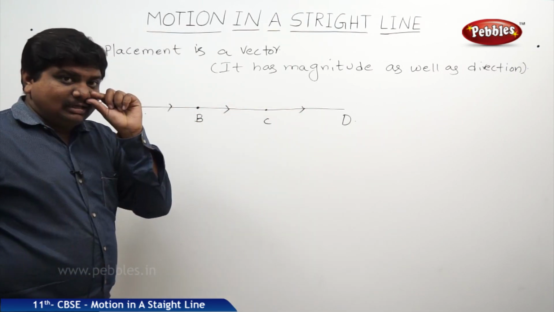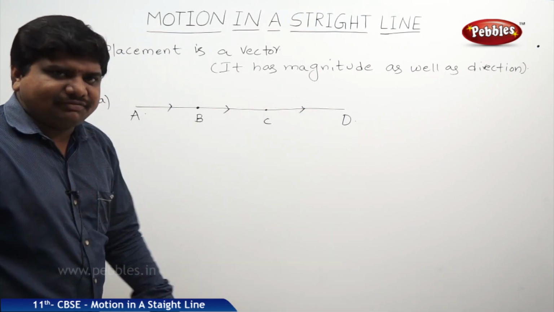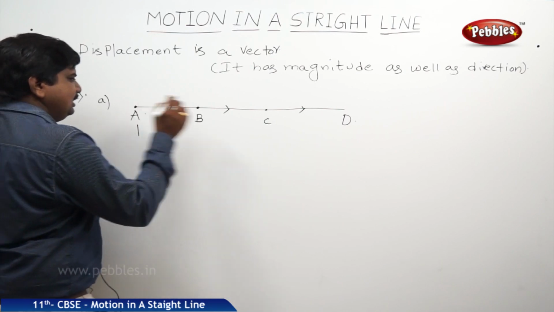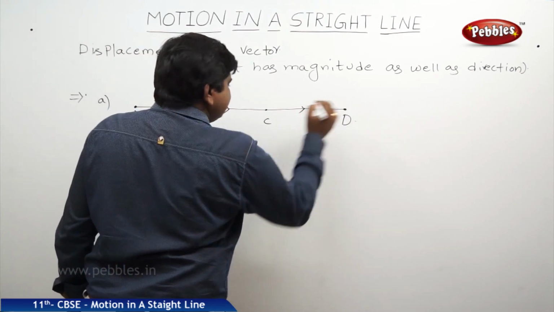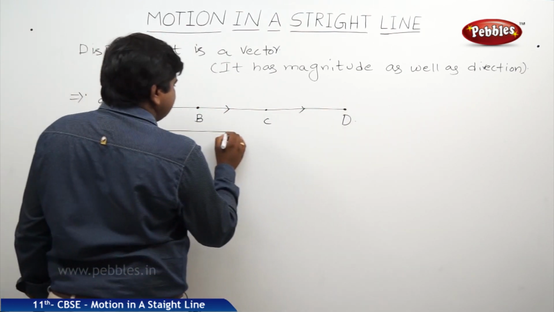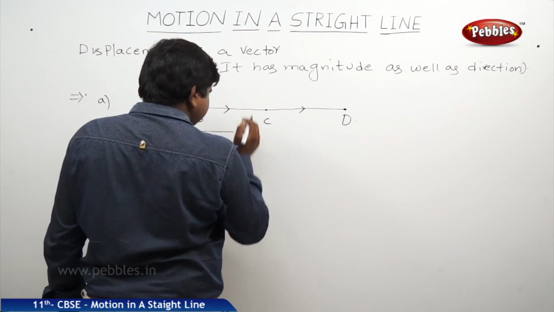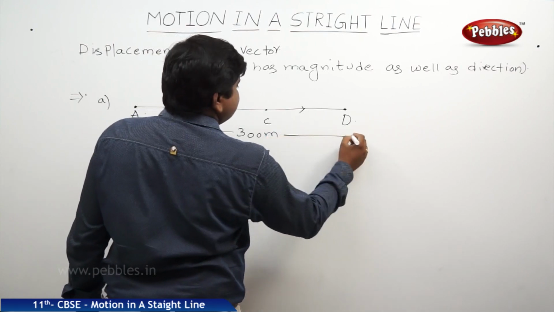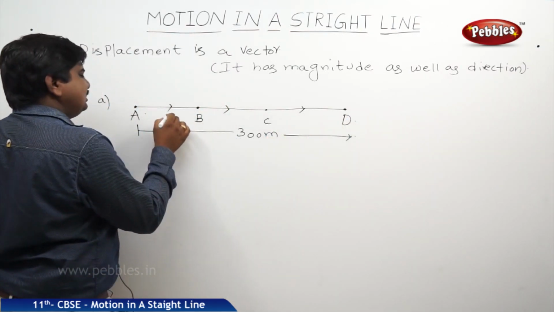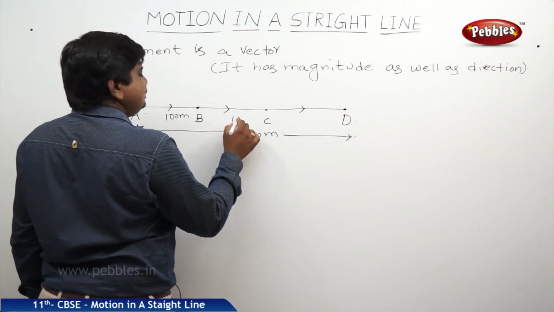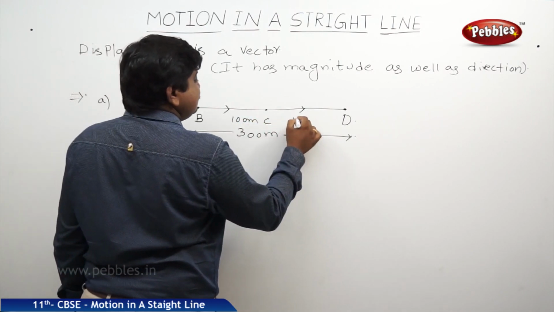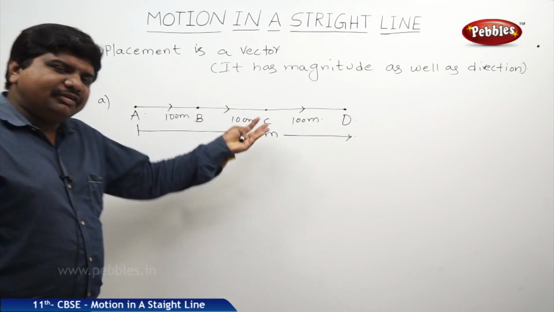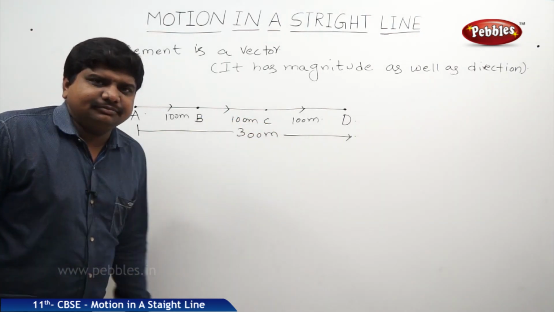B and C are similar to the halting points of the bus. Let us suppose from position A to position D, the body has covered 300 meters. A to B is 100 meters, B to C is 100 meters, C to D is 100 meters. We are taking round figures for easy calculation.